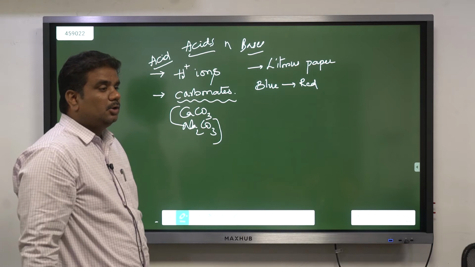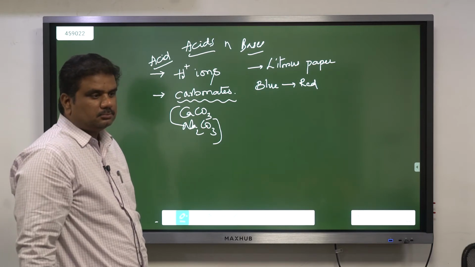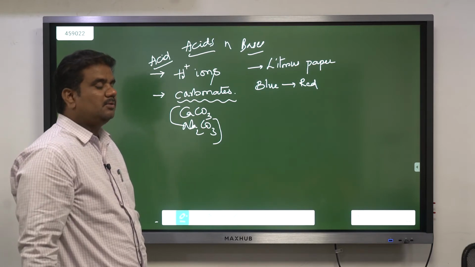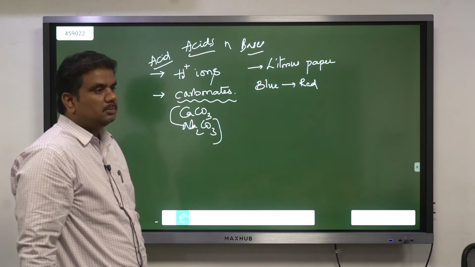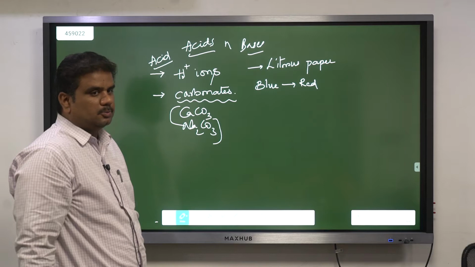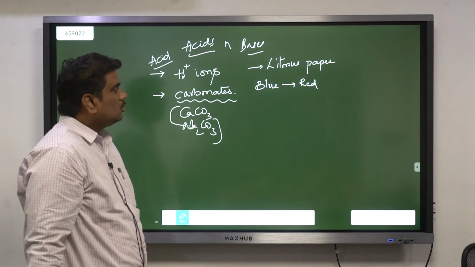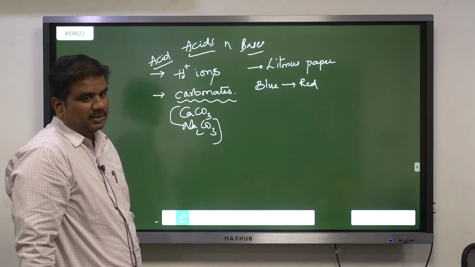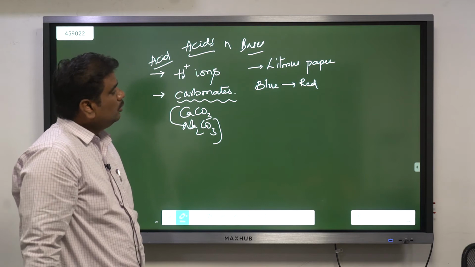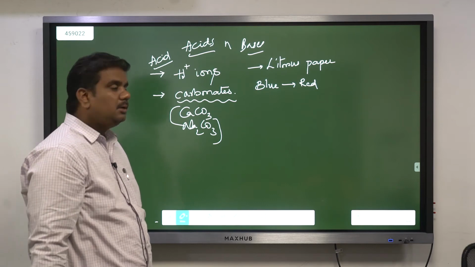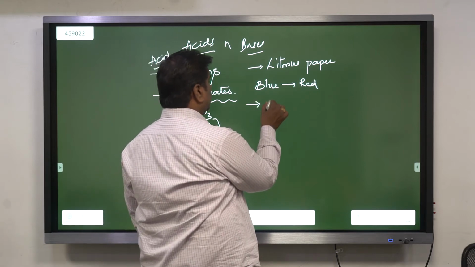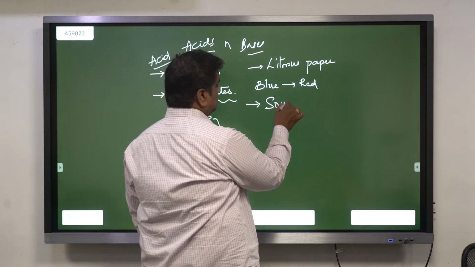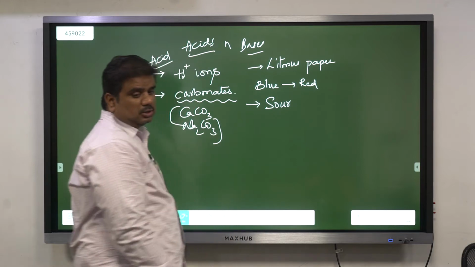Now suppose you put soap solution on that one. You just put a drop of soap solution on that one. That is blue litmus. Generally, the moment you add some amount of acid, it changes from blue litmus to red. At the same time, these acids generally are sour to taste. Acids are sour to taste.